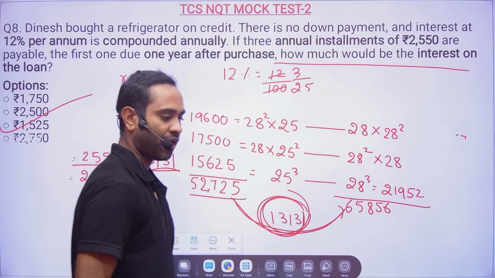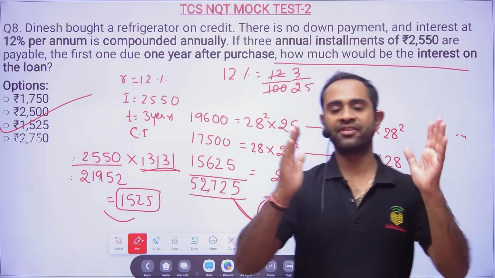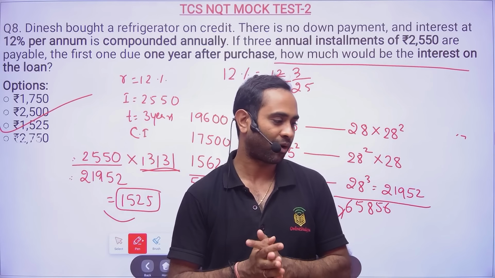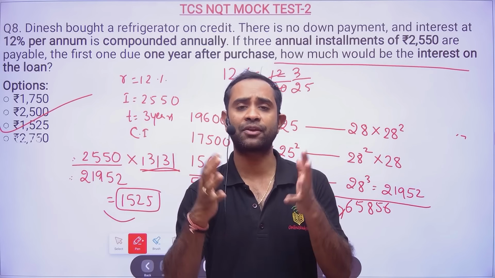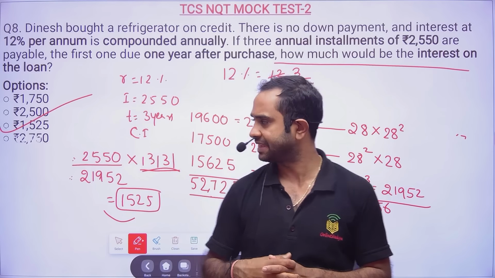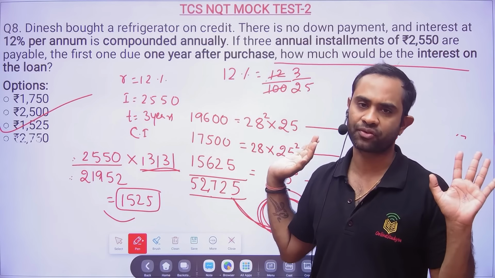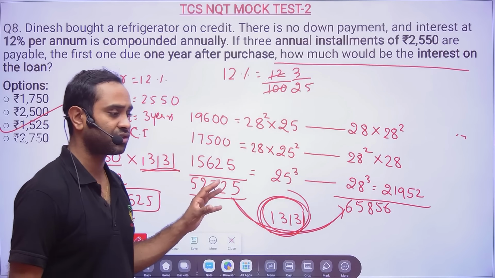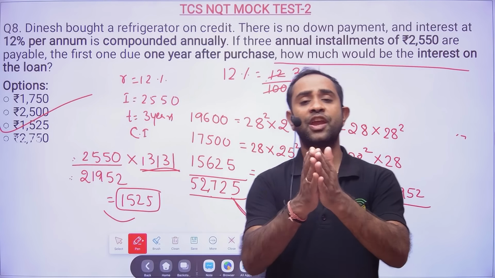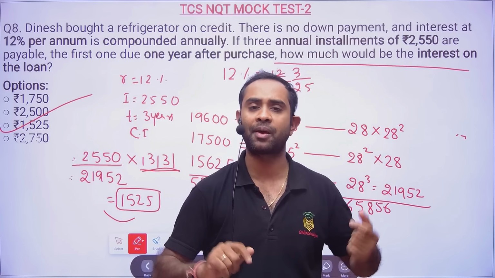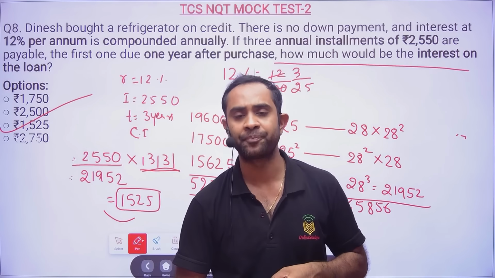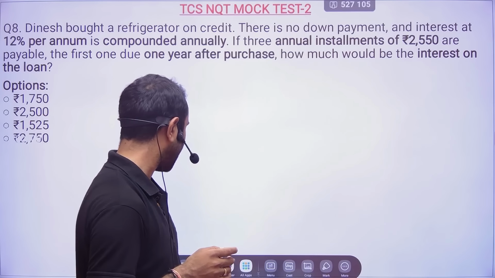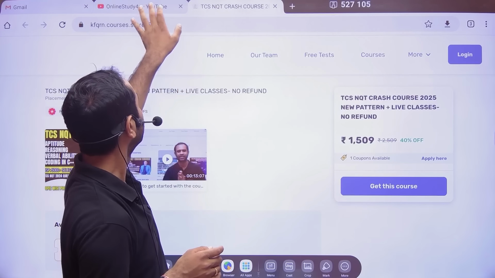So 1525. I hope you see, these are the advanced level of problems where students say, sir, you are not solving advanced level problems. These are advanced level problems. A calculator will be there in your exam. Use it wisely. If there is no calculator, don't touch this question, because this is very lengthy. This is very calculative, and you can ignore these questions in your examination. If you want more mock tests of a similar level, practice the questions which come in the exam. Don't practice the questions which do not come in the exam. This is the same kind of questions we are practicing a lot in the classes.